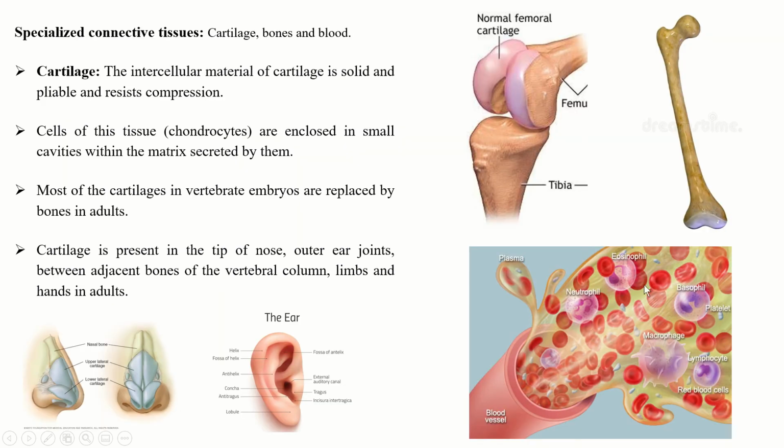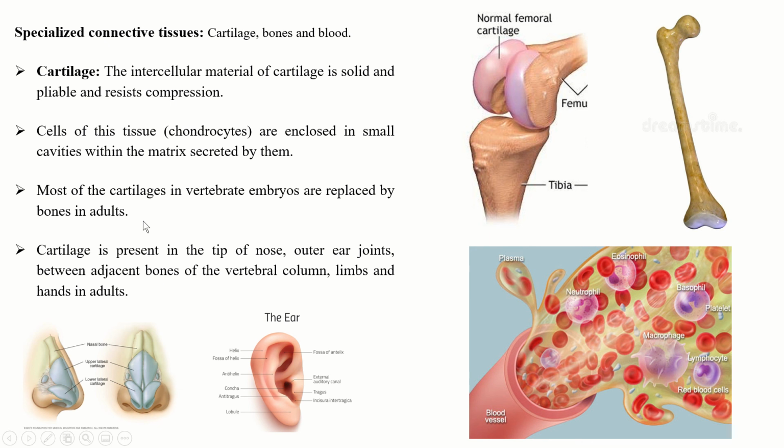Now, the third type is the specialized connective tissue. It consists of cartilage, bones and blood. First one is the cartilage. The intercellular material of cartilage is solid and pliable and resists compression. The cells of this tissue, chondrocytes, are enclosed in small cavities within the matrix secreted by them. Most of the cartilage in vertebrate embryos is replaced by bones in adults.